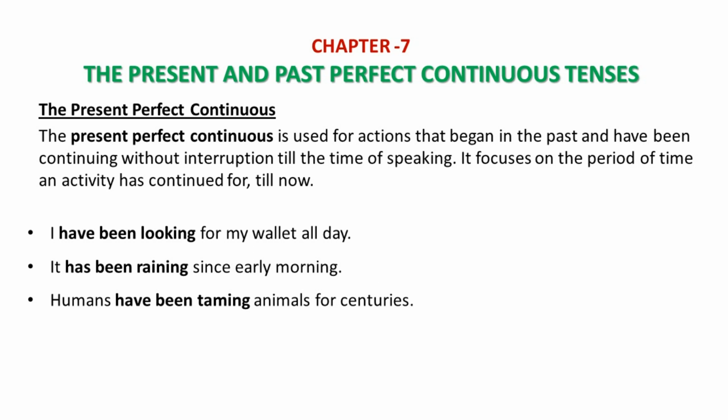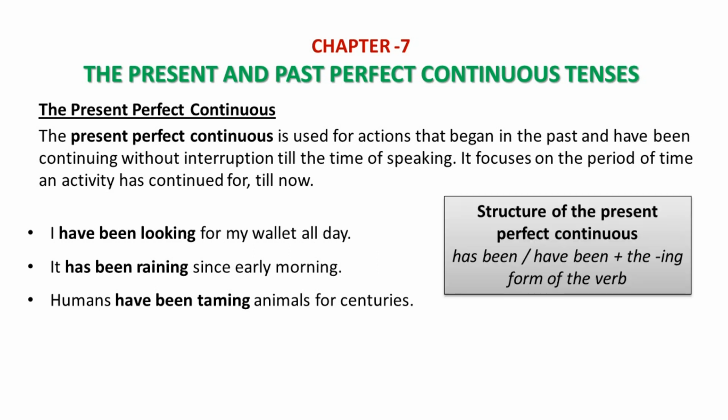Now also, humans tame animals, teach animals to obey you. So, now also it is going on. It has been going on for centuries and till the time that you speak about it, now also it is going on. Therefore, you use the present perfect continuous tense and say, humans have been taming animals for centuries.